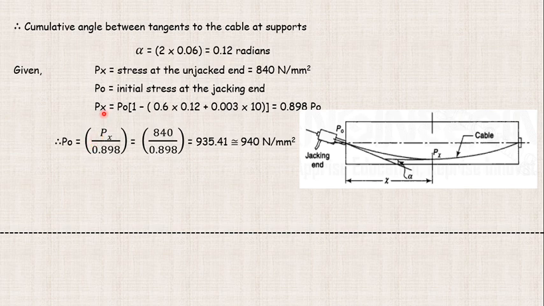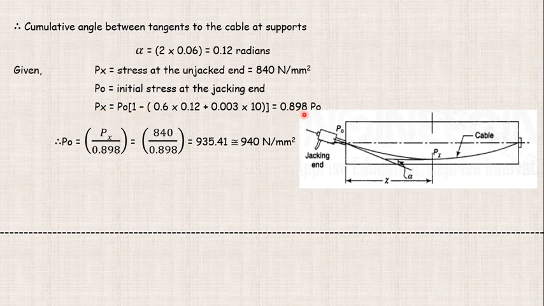Now calculating the value of P naught. Px is known to us in the question as 840 Newton per mm square. We consider the stress at the unjacked end, which is at the middle of the section. This is the jacked end, this is the unjacked end, so Px is moving in this direction. Earlier in this formula Px was to be determined and P naught was given. Now we have to find out P naught.